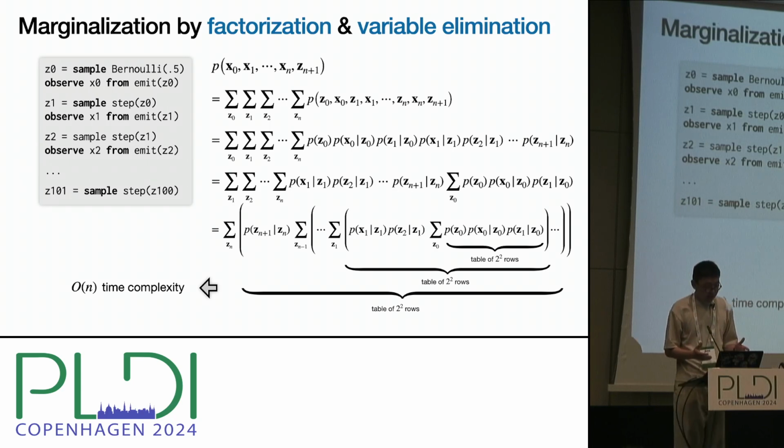The product inside each summation contains two free variables. So we need to compute a probability table of 4 rows for each summation. The overall computation is now decomposed into memoizable subproblems, and the time complexity is therefore linear in the problem size. Such an algorithm is known as variable elimination in the land of probabilistic graphical models.